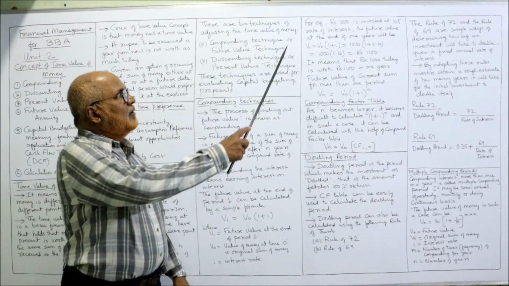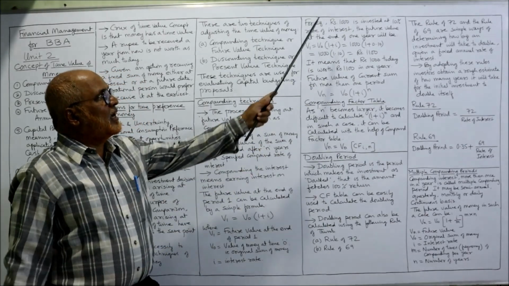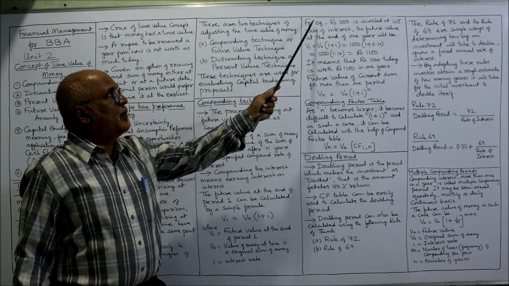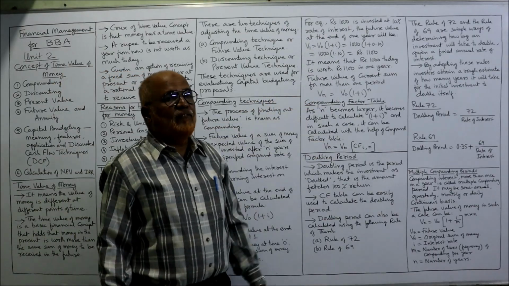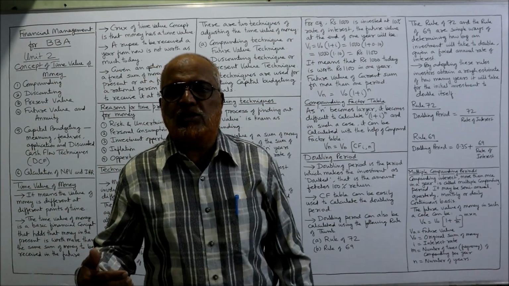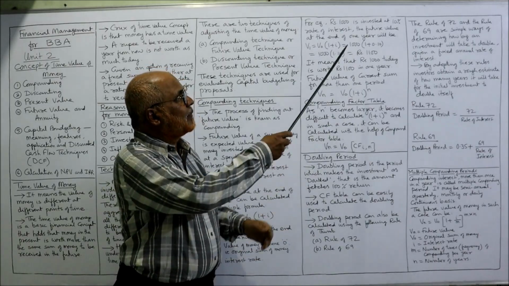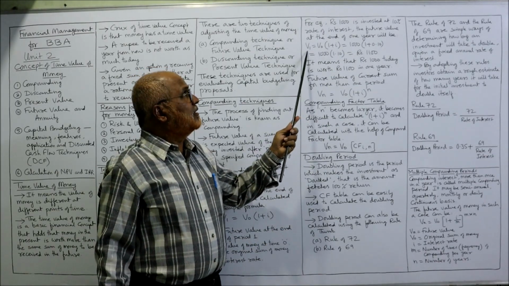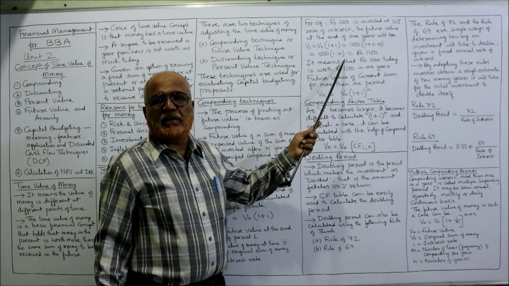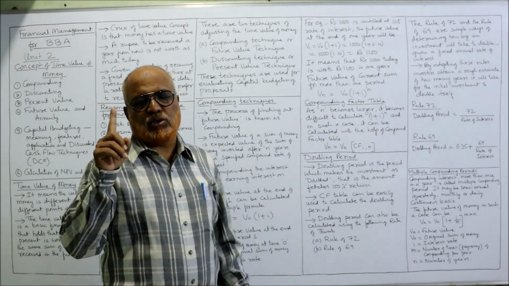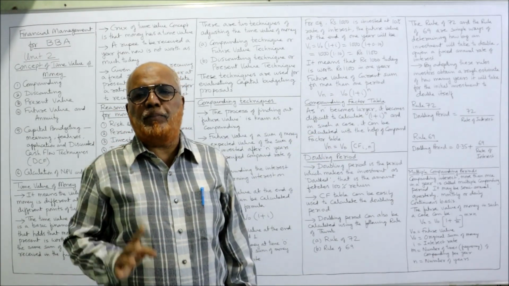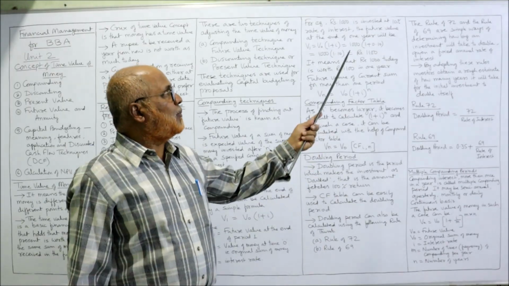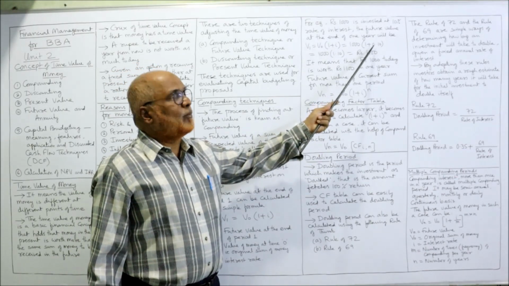That's it. For example, rupees 1000 is invested at a 10% rate of interest. The future value of 1000 at the end of 1 year will be V1 = V0 × (1 + i). V0 is 1000, i is 10%, and 10% means 0.10.